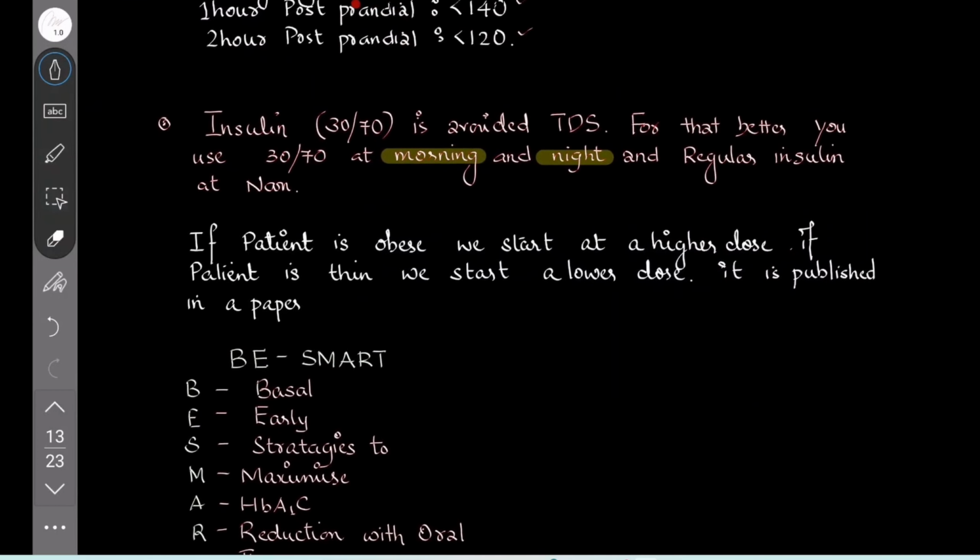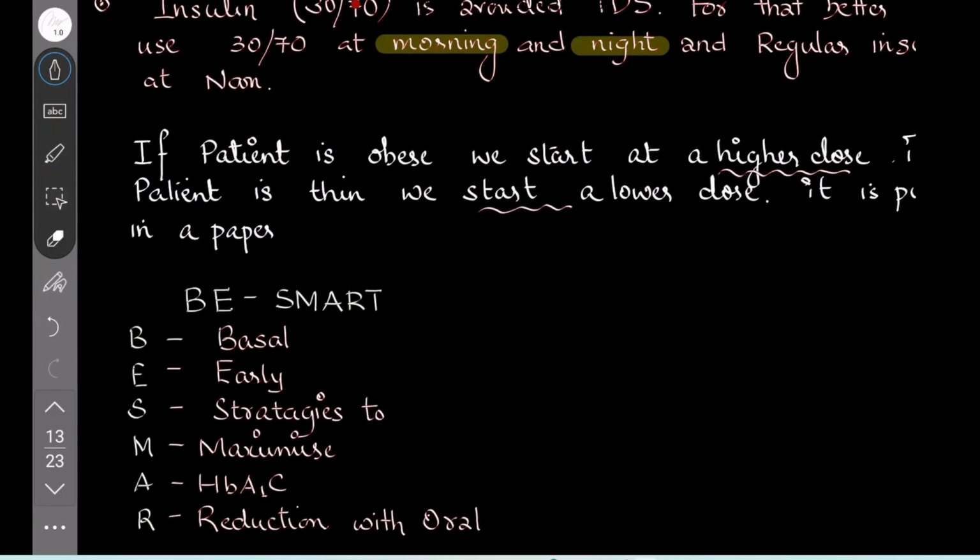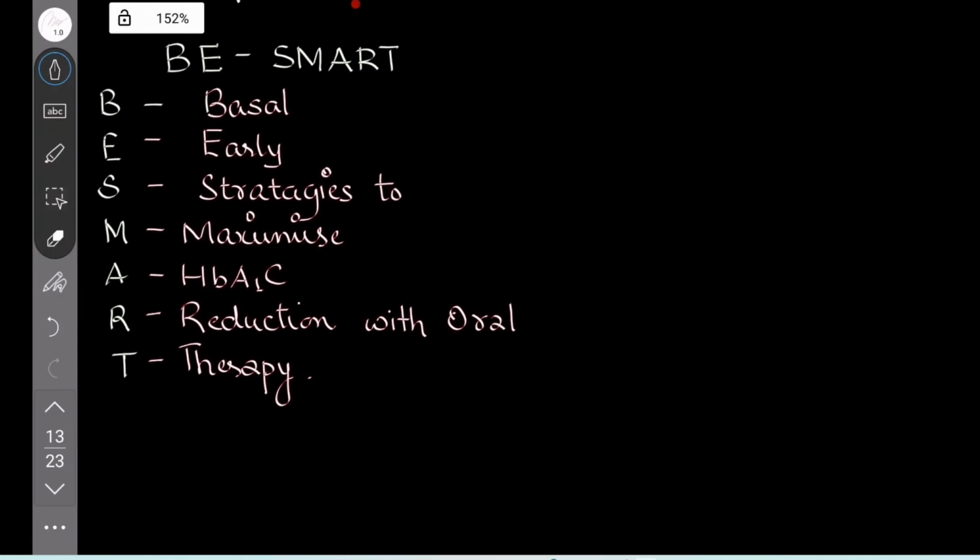One important thing you should remember is do not use a premixed insulin TDS. For that, better you use a 30/70 in the morning and at night, and a regular insulin at noon. If the patient is obese, we start at a higher dose. If the patient is thin, we start at a lower dose. It's published in papers. So the basal initiation, there's a B-SMART technique, B-SMART regime.